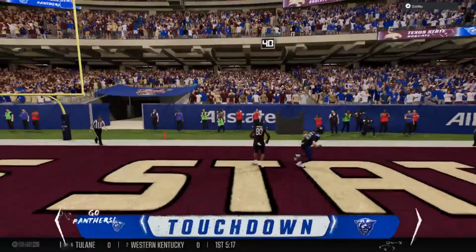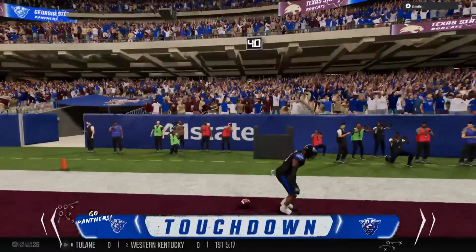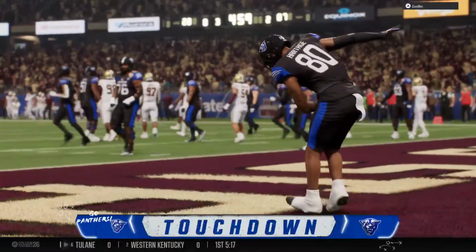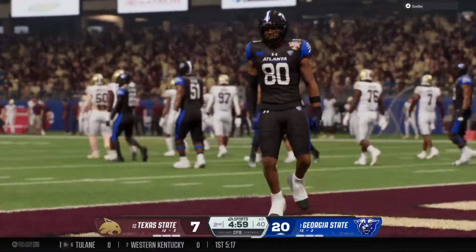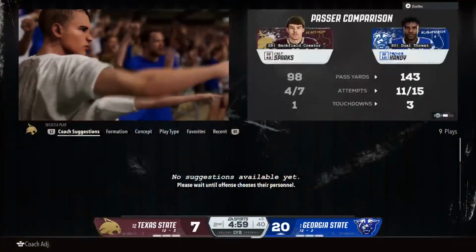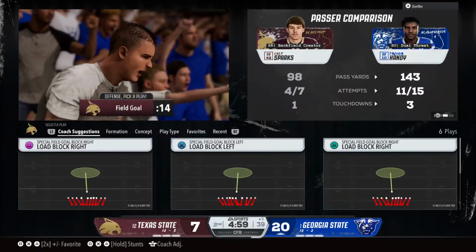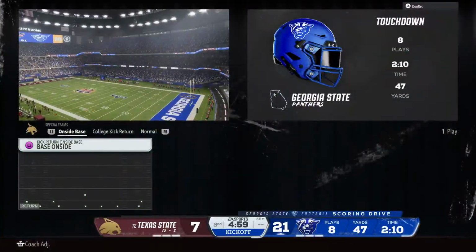Quarterback will throw this out of the RPO. Touchdown, Georgia State. This offense cannot be stopped. The point, the lead is 14.